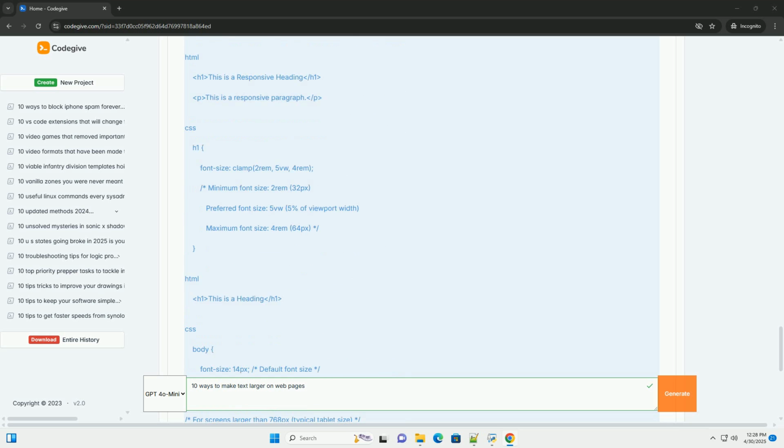The h1 element has a font size of 3rem. This means its font size is 3 times the root font size, which is 16px * 3 = 48px. The p element has a font size of 1.2rem. This means its font size is 1.2 times the root font size, which is 16px * 1.2 = 19.2px. Advantages: more predictable than em units. You only need to change the font size of the html element to scale the entire website's text. Recommended for most modern web development projects.